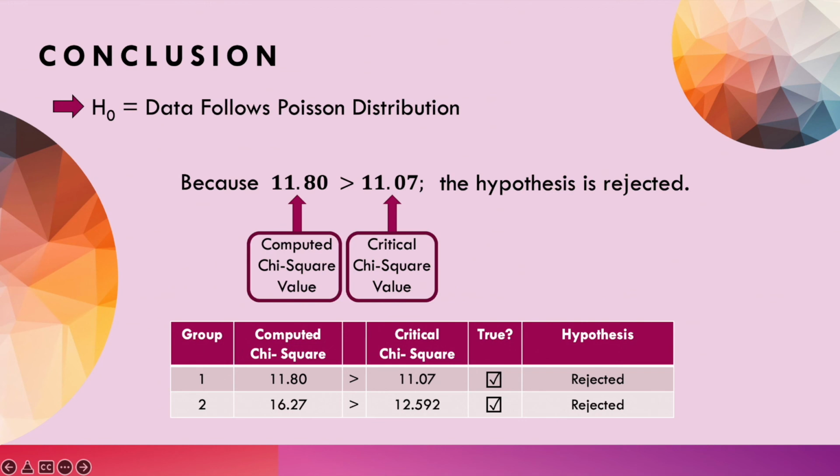For an event to reflect a Poisson distribution, it needs to be consistent and all the events need to be independent. So there's obviously some external factor influencing the events, especially for group 2. It's difficult to determine what that might be, but there could be things such as road work, events letting out, or lots of people getting off work all at once. That would explain large influxes of vehicles coming through all at once and then not, and then coming through again. And this might explain why their computed chi-square value was so far off of their critical.